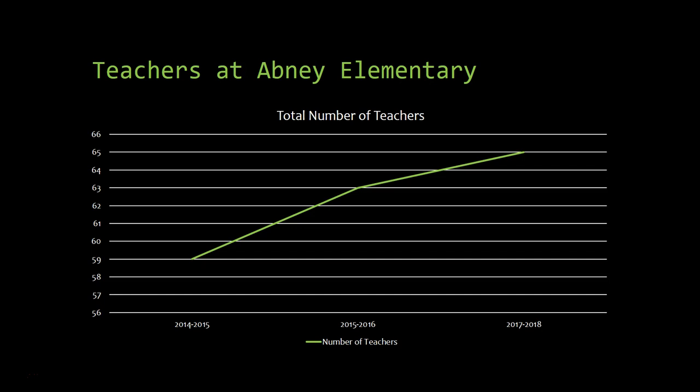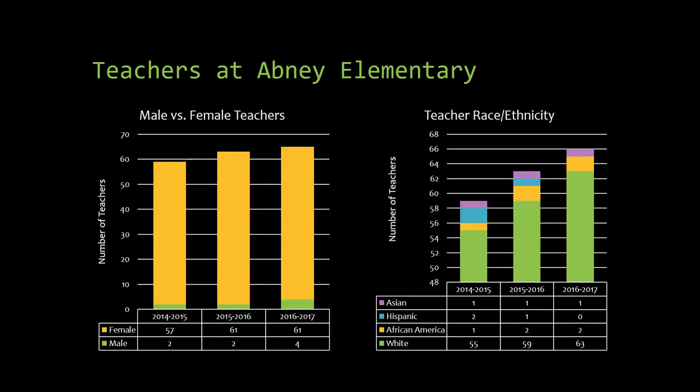The teachers at Abney Elementary have grown as our population has increased as well. In the 2014-2015 school year, there were 59 certified teachers and have grown to a staff of 65 teachers in the 2016-2017 school year. The amount of male teachers at Abney Elementary has increased slightly over the last 3 years, but the staff is still predominantly female at 93%. The amount of minority teachers at Abney Elementary has decreased slightly over the last 3 years, while the number of white teachers has increased.